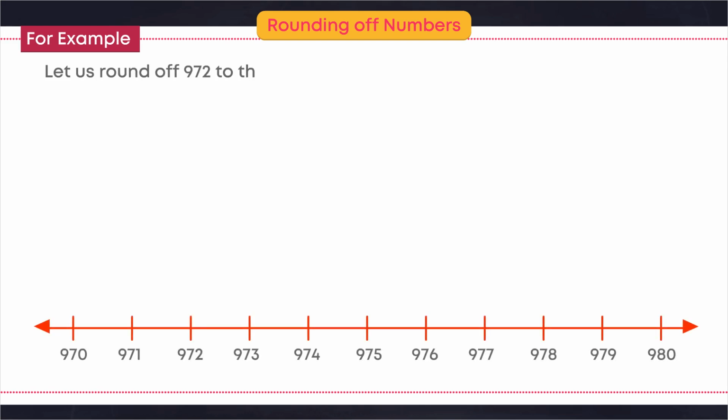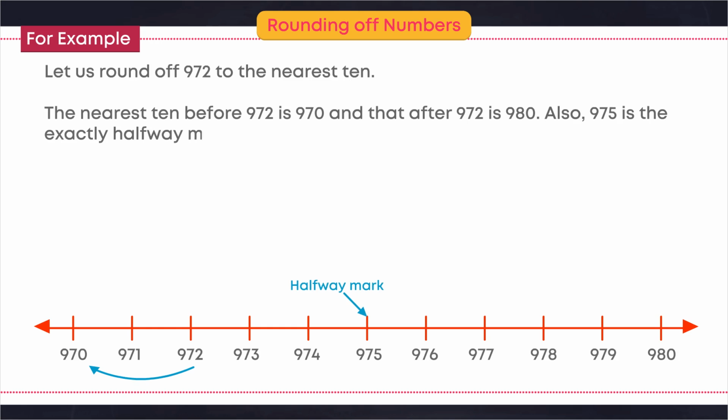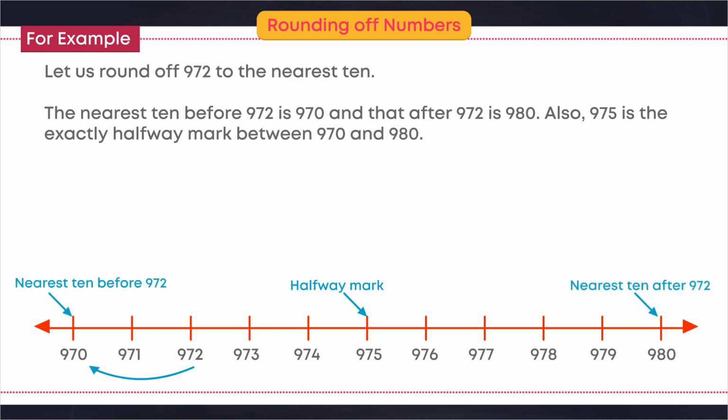For example, let us round off 972 to the nearest 10. The nearest 10 before 972 is 970 and that after 972 is 980. Also, 975 is exactly the halfway mark between 970 and 980.